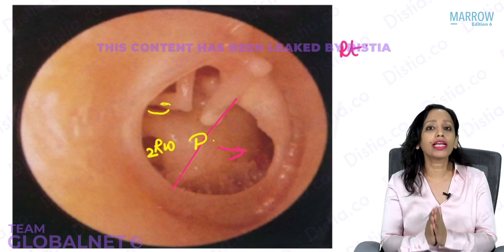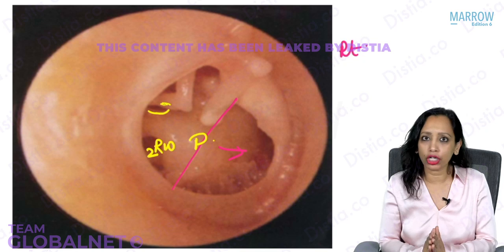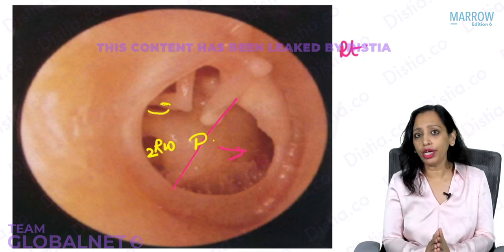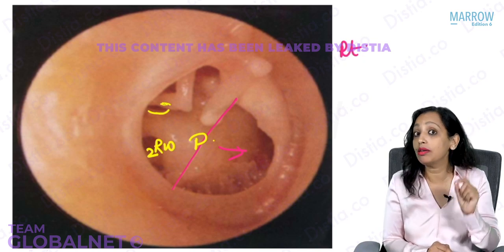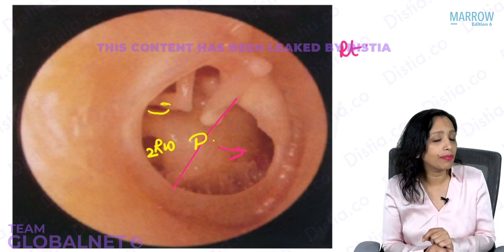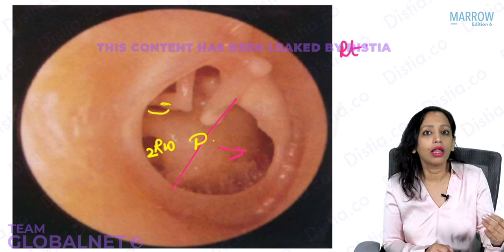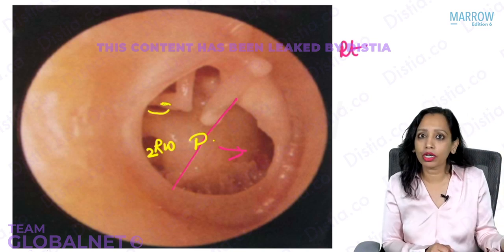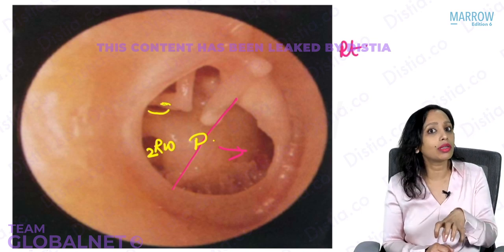The promontory is produced by the apical turn of the cochlea. True, false? The promontory is produced by the basal turn of the cochlea. Erosion of which semicircular canal is seen most commonly in disease of the middle ear? The lateral semicircular canal. Which semicircular canal can be stimulated by the Calvert test? The lateral semicircular canal.